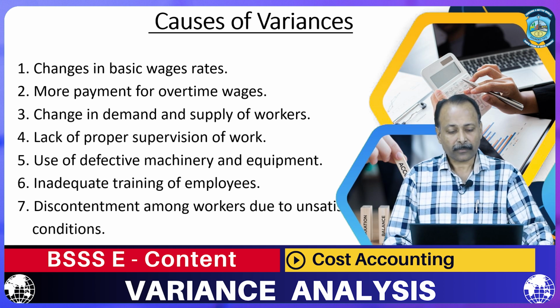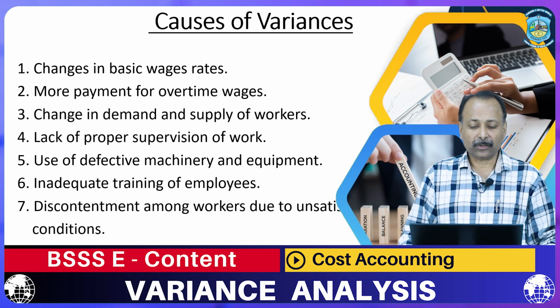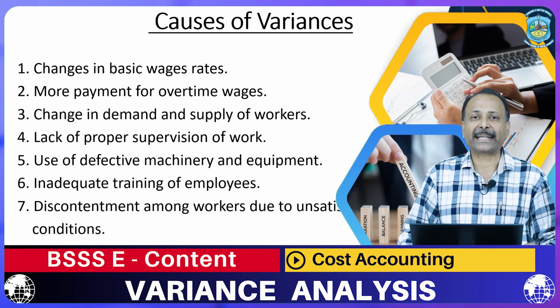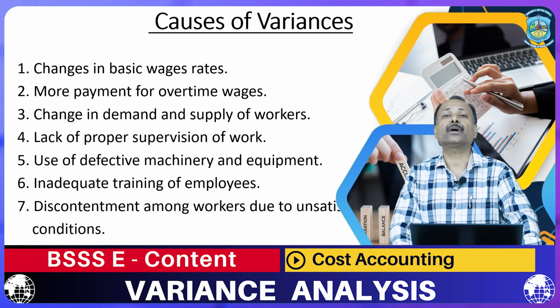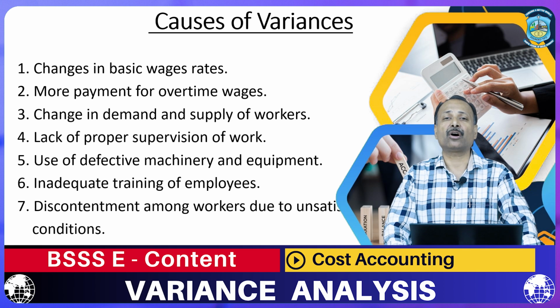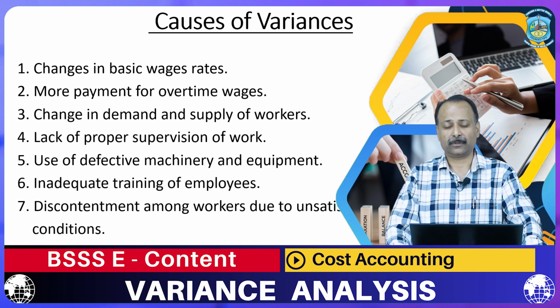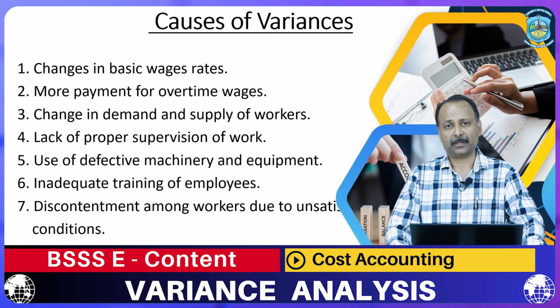Then the next reason for variance is use of defective machinery and equipment. Workers are trained, workers are willing to work, but they are unable to work because of defective machinery or equipment.